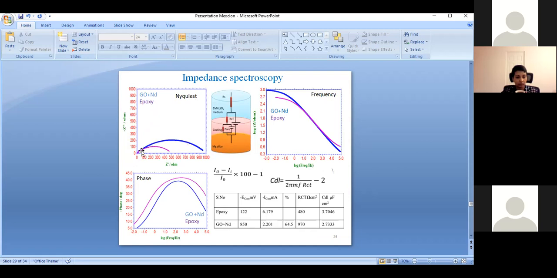That's why the high frequency appears. Further, the frequency spectrum also shows epoxy coated suppressed, and the phase impedance is also affected, with the phase reduced on the epoxy coated surface. Then the corrosion current value is high in epoxy and very low in the neodymium decorated graphene oxide alloys.